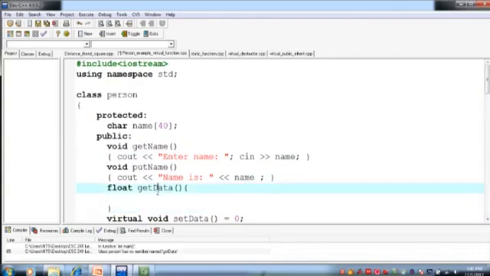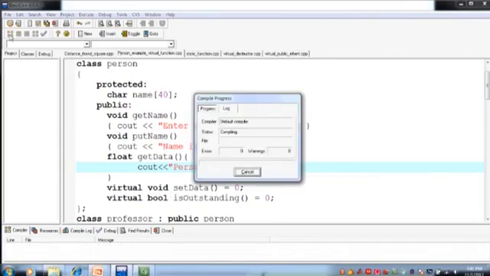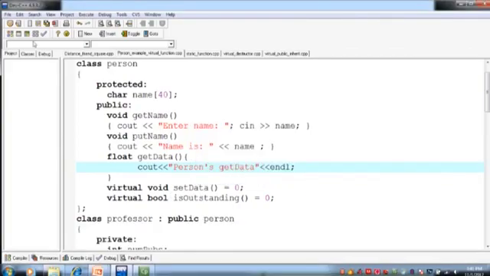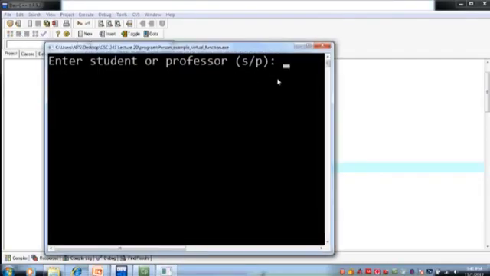So अगर मैं इसको virtual function नहीं बनाऊंगा तब क्या होगा? Let's see the effect. See out person get data end line, right? Now there will be no error, and let's execute the program. So enter student or teacher.